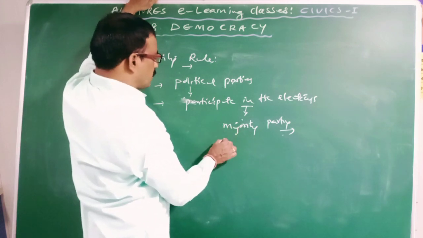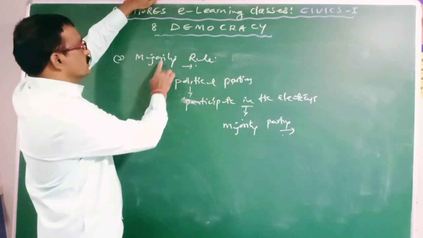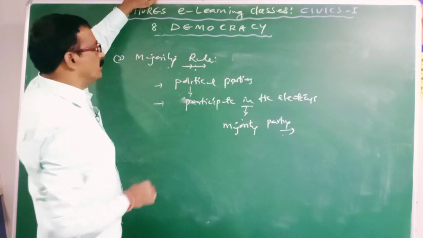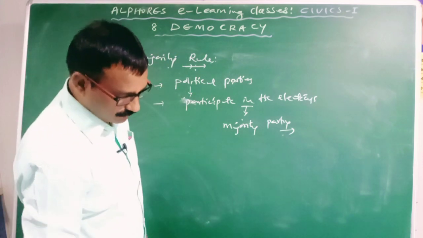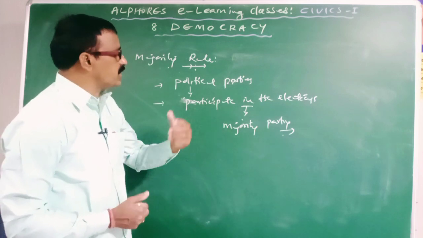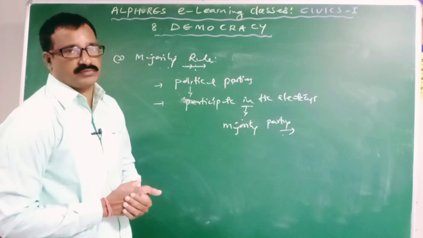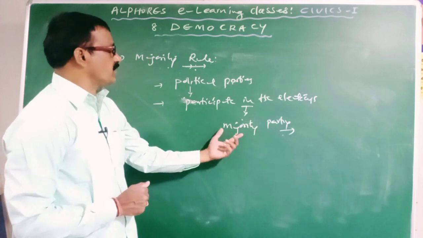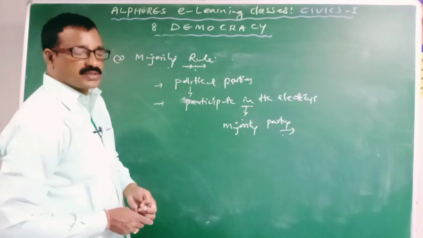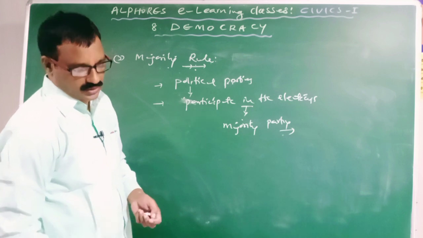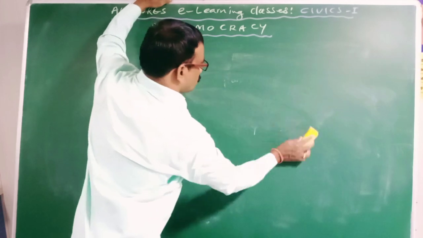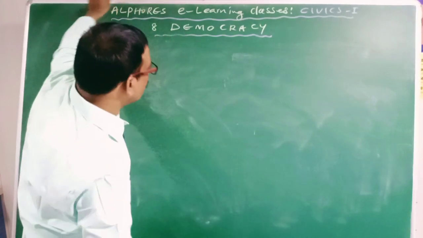Hence, democracy is formed on the basis of which principle? Majority rule. So in simple terms, one of the political parties comes to power by capturing the majority seats in the elections. Clear? So the majority party will form and run the government. Hence, the democratic form of government is also called political parties government, because without political parties there is no chance of forming a government.